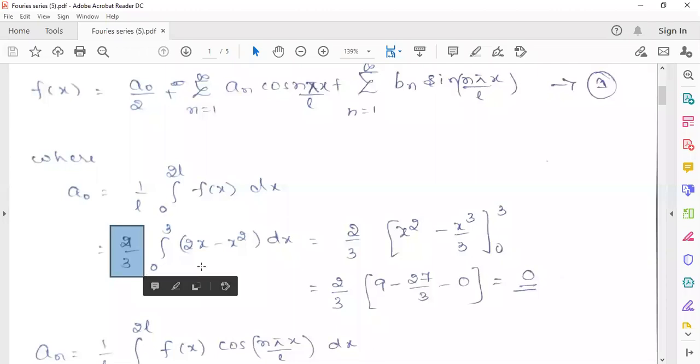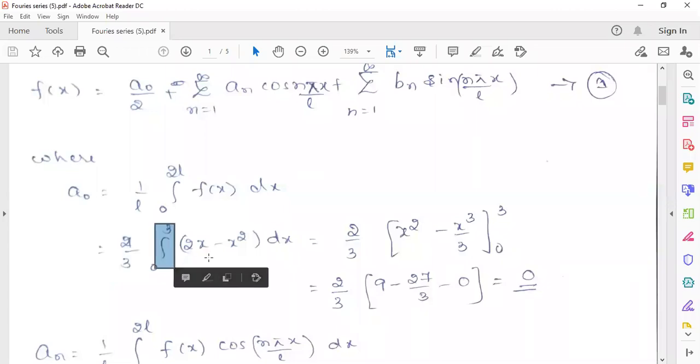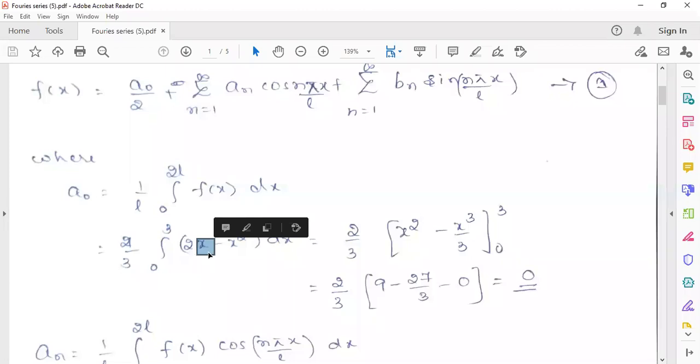So here we have to integrate the function f of x, that is 2x minus x square, in the interval 0 to 3. We know that the integration of any polynomial function x power n is x power n plus 1 by n plus 1. So 2 is a constant and the integration of x is x square by 2, so then the 2 will get cancelled. The remaining thing is x square.